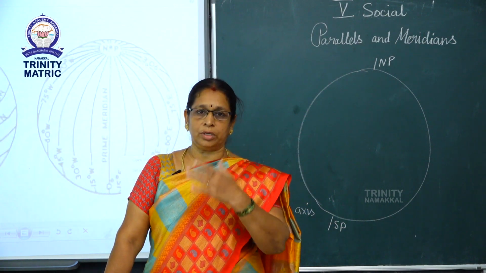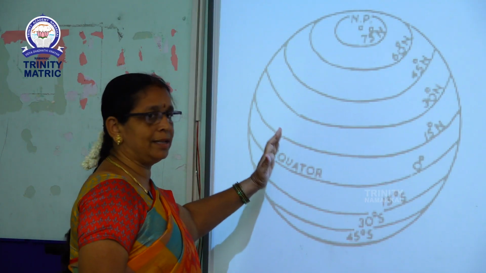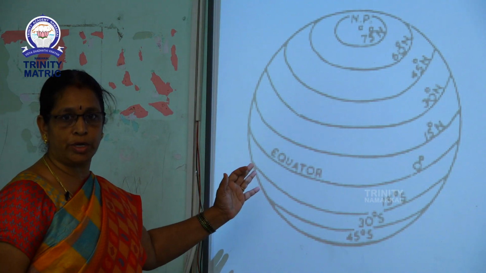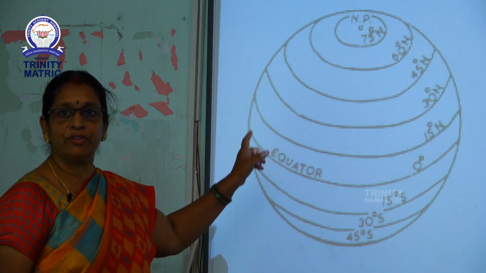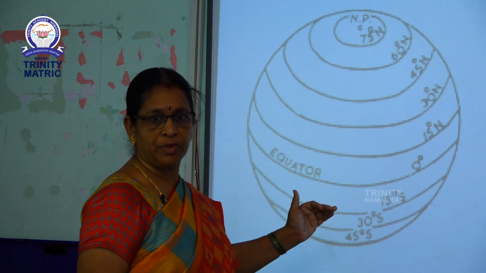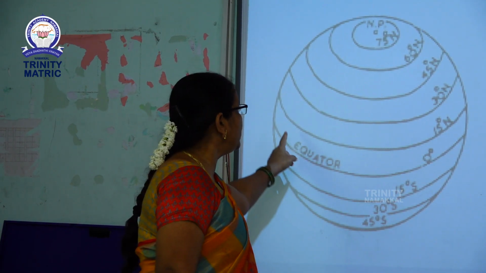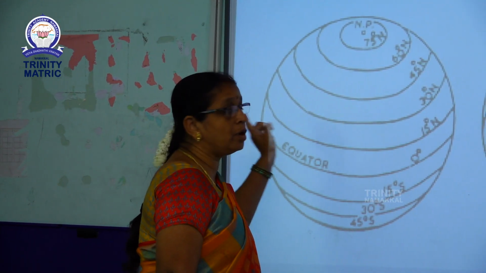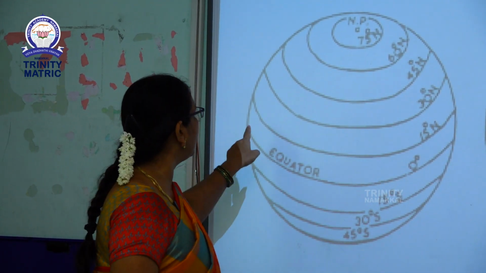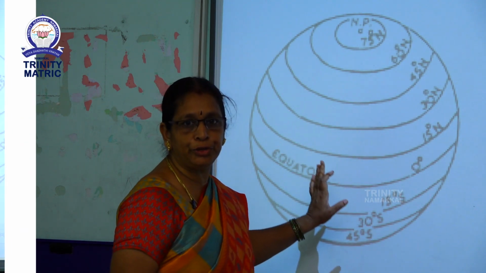Now we can go to the parallels. What are parallels? See here, a set of circles is drawn on the surface of the globe. These circles run from east to west, and they are called the parallels or lines of latitude.